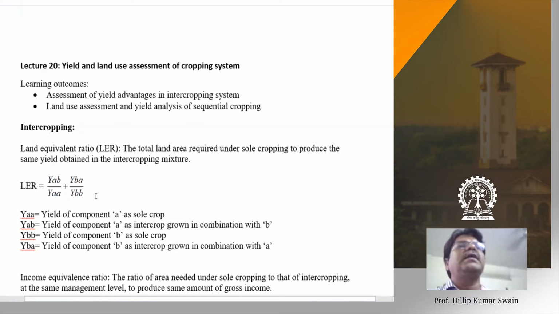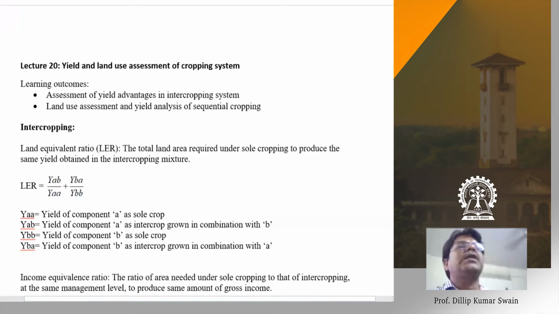YAA is the yield of component A as a sole crop, and YAB is the yield of component A as an intercrop grown in combination with B. Similarly, YBB is the yield of component B as a sole crop, and YBA is the yield of component B as an intercrop grown in combination with A.